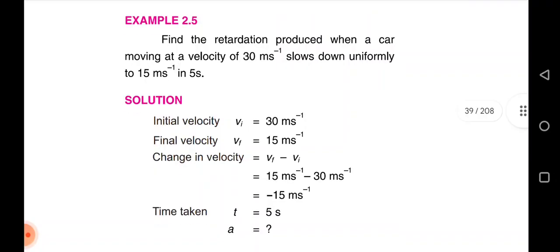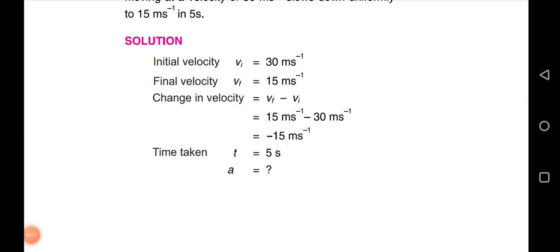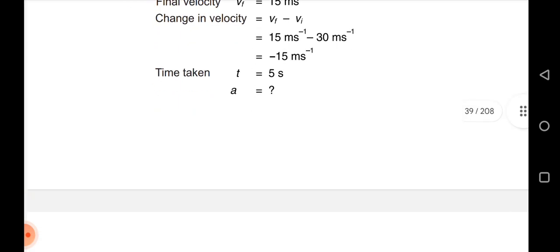Example 2.5. Find the retardation produced when a car moving at a velocity of 30 meter per second slows down uniformly to 15 meter per second in 5 seconds. Initial velocity equals 30 meter per second. Final velocity equals 15 meter per second. Change in velocity equals Vf minus Vi, which is 15 meter per second minus 30 meter per second, equals minus 15 meter per second. Time t equals 5 seconds.